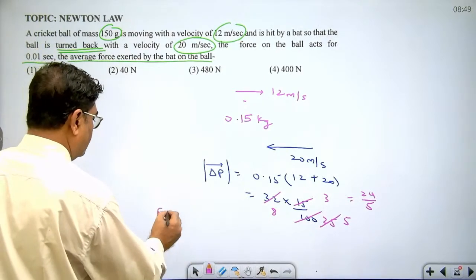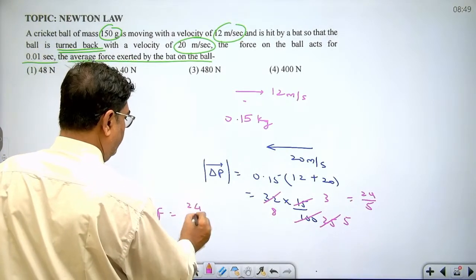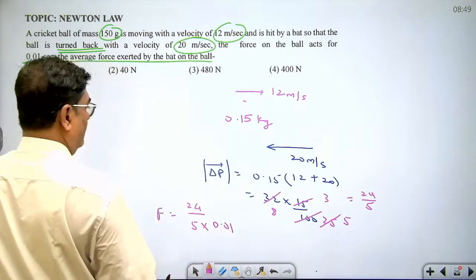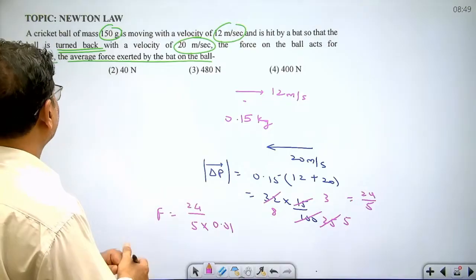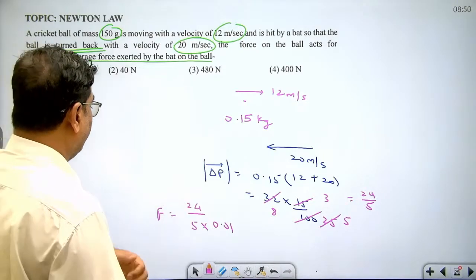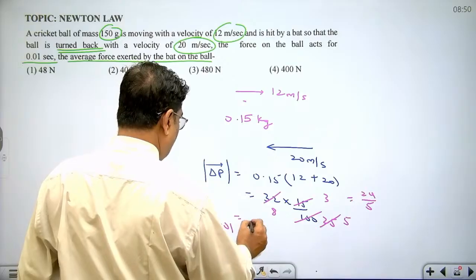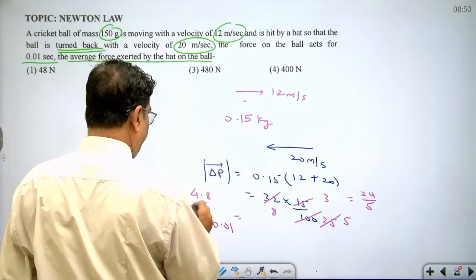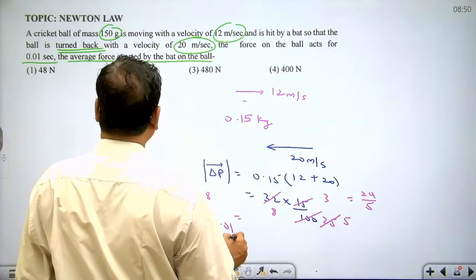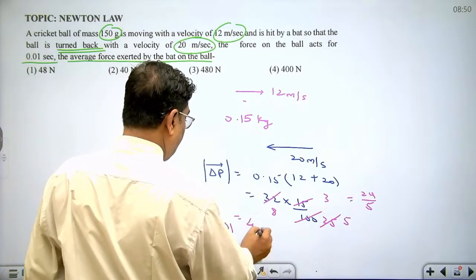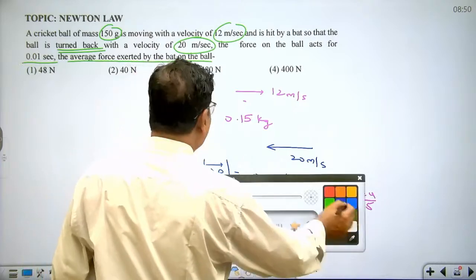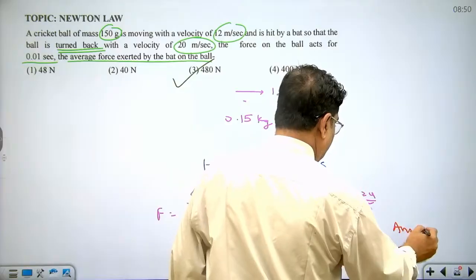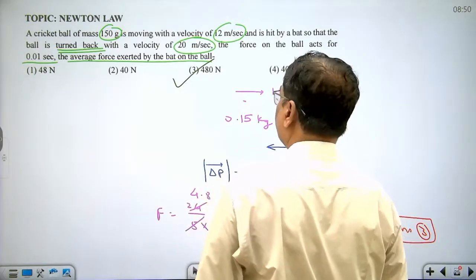Dear student, what is force? Force equals change in momentum divided by time. Time is 0.01 second. This is the force. So the answer to the question is 2400 upon 5. This is 480. So the answer to the given question out of 4 options is option 3. Option 3 is the correct answer.